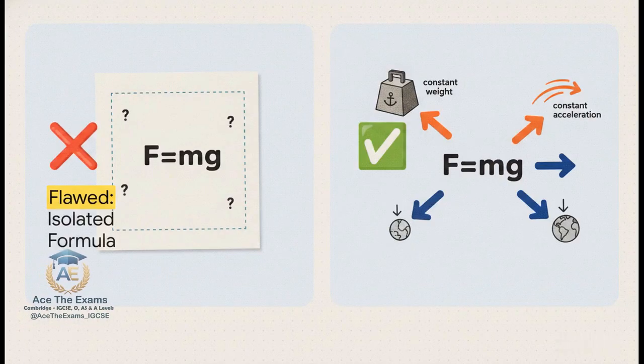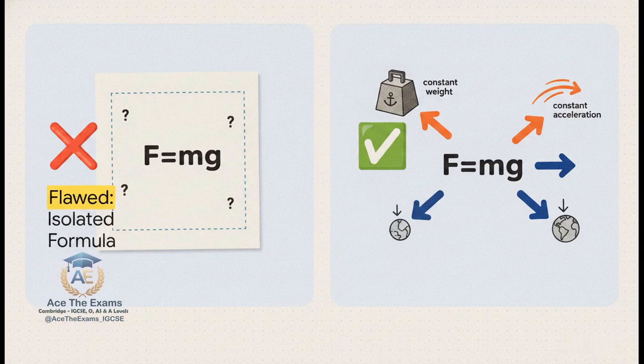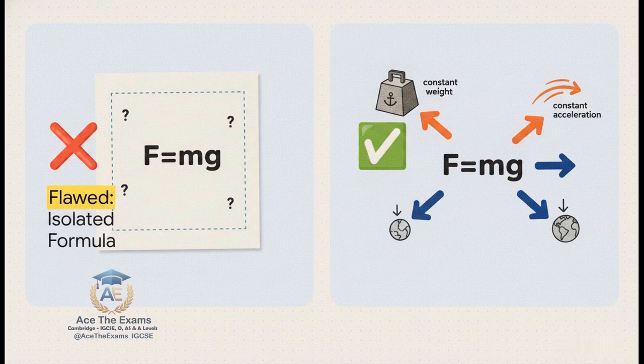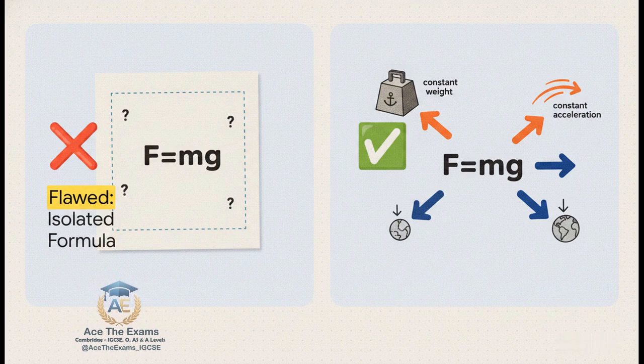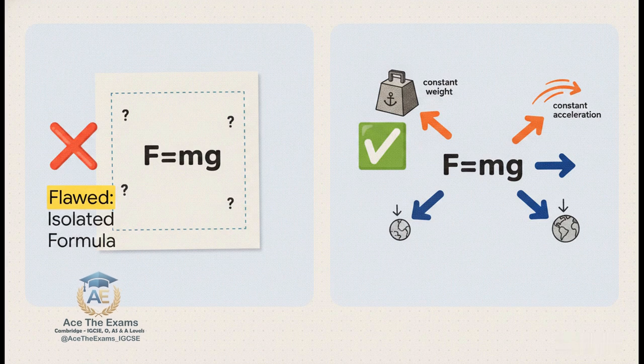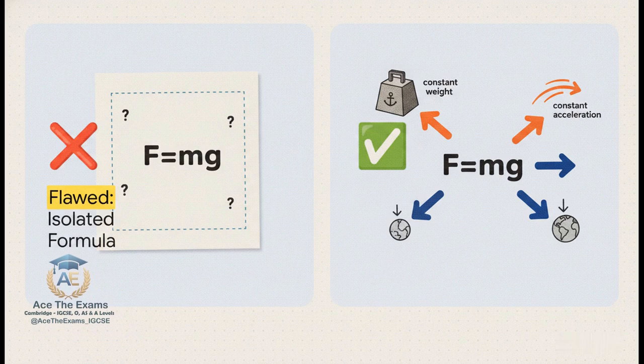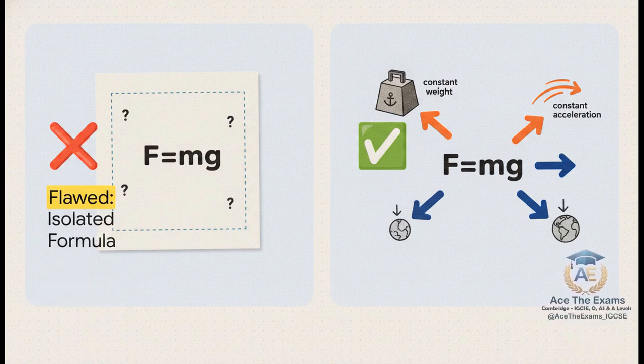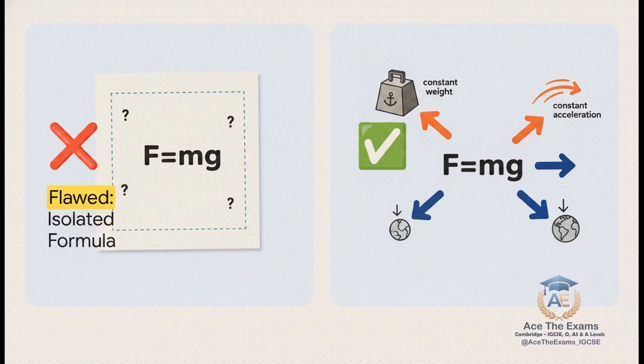Imagine a flawed approach where a student just writes down F equals mg and entirely stops. Absolutely zero explanation. Well, the examiner literally cannot award high marks for that because you haven't shown any actual understanding. Now, contrast that with a top-band approach. Here, you use F equals mg to actively explain that because the object's weight, meaning the gravitational force, is constant, it therefore causes a constant acceleration, assuming the mass remains constant too. You are brilliantly linking the equation directly back to physical reality. That is the examiner clue I promised you earlier. Always, always link the raw formula to the actual physical behavior.